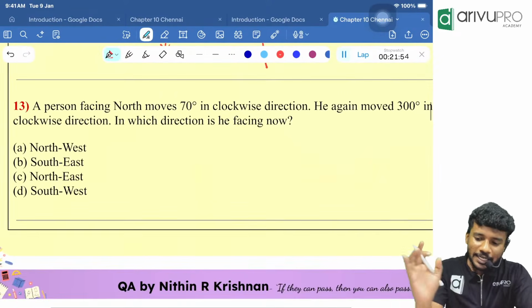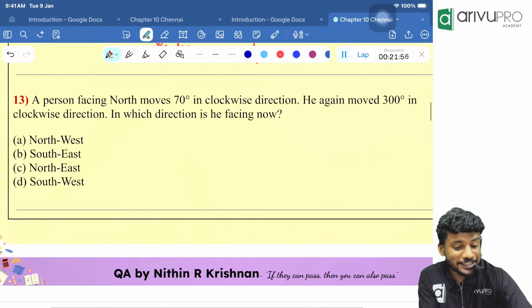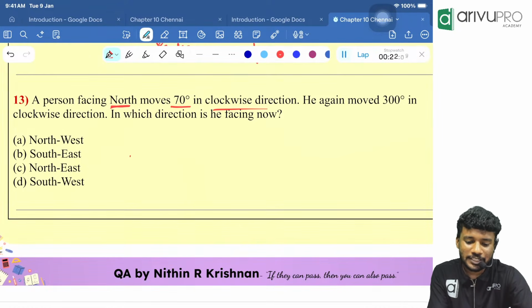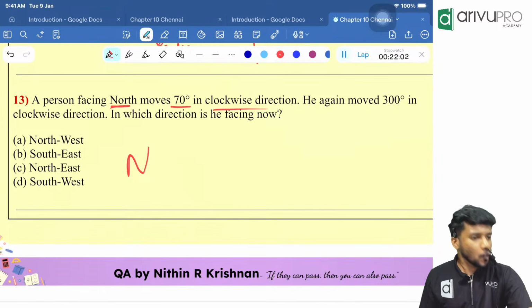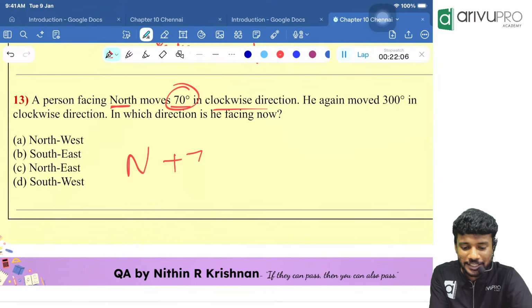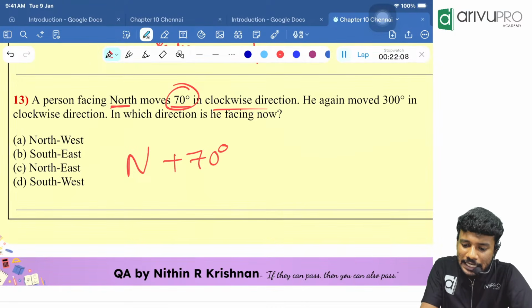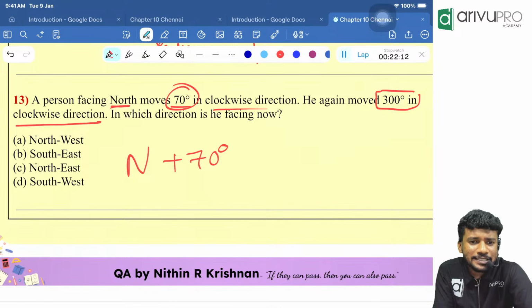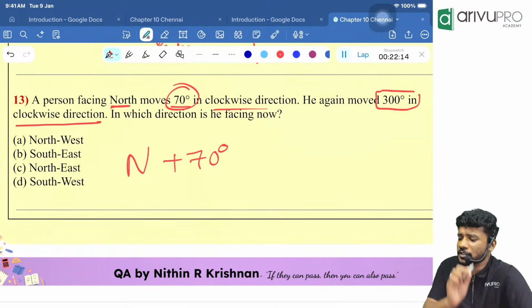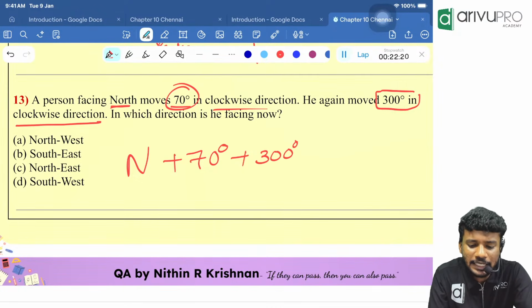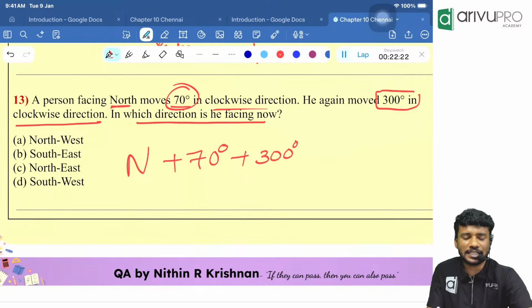Okay. Look here. A person is facing north. More 70 degree in the clockwise. So initially he is facing the north direction. Then 70 degree in the clockwise means plus 70. Then again more 300 degree in the clockwise direction. Clockwise means plus, 300 degree. Then tell me in which direction is he facing now is the question.